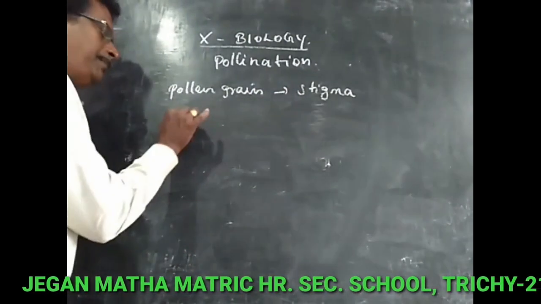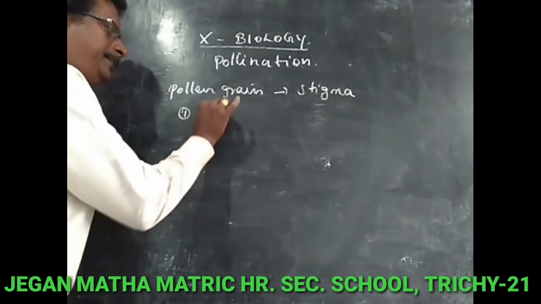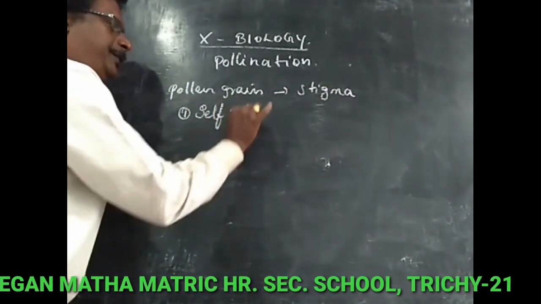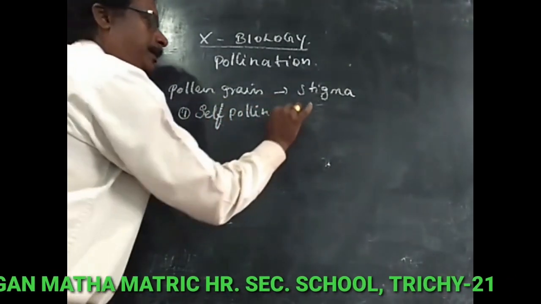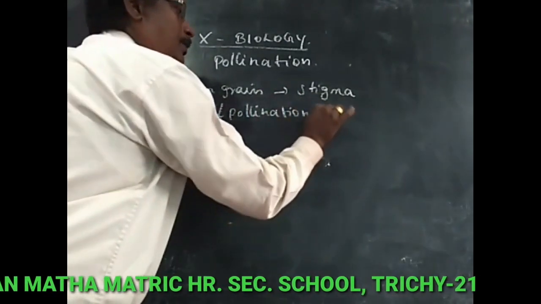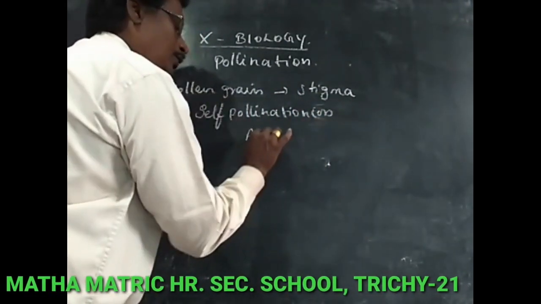There are two types of pollination. One is called self-pollination, also called autogamy.